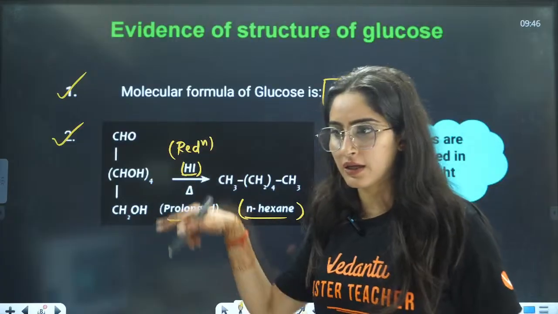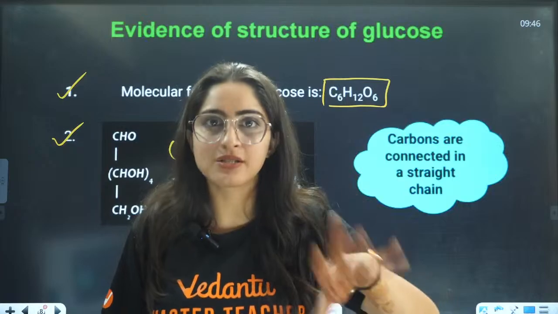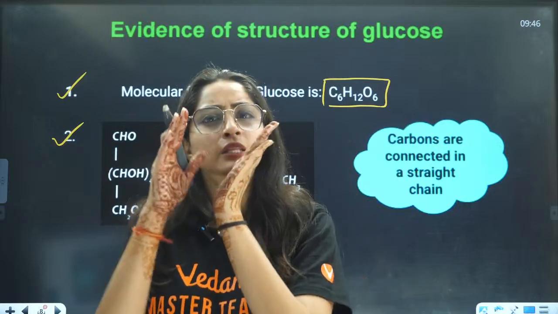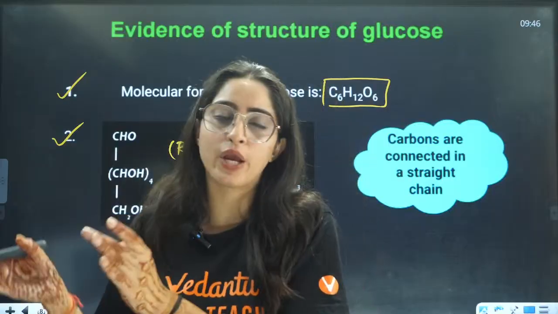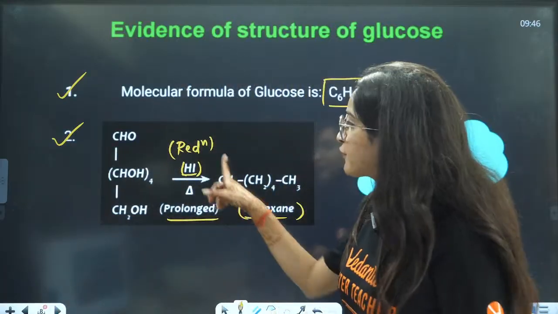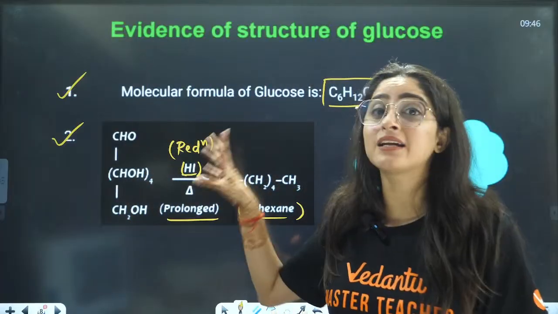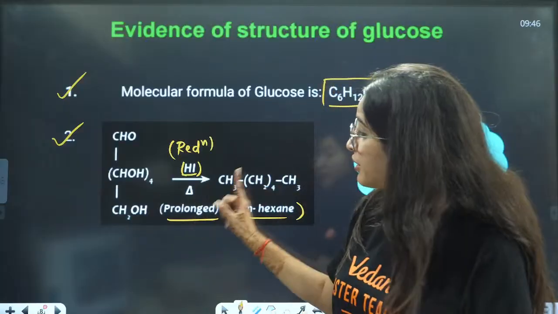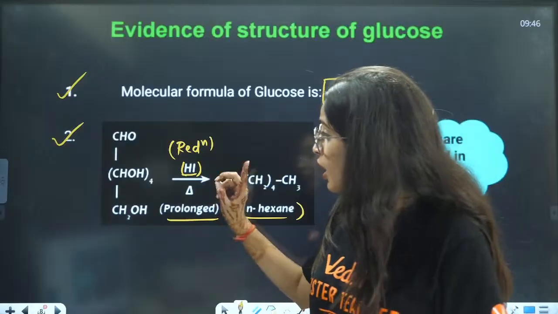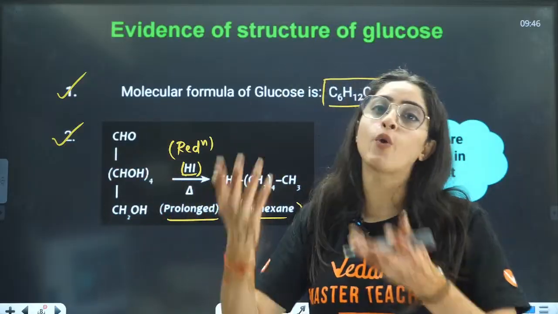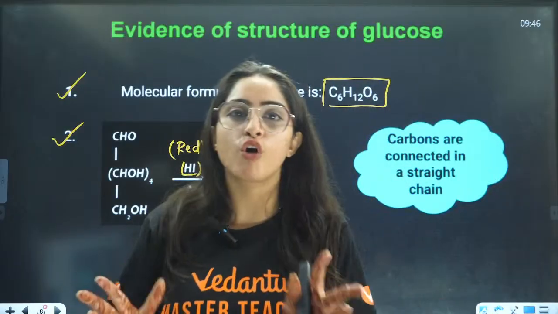Now students, in the next 10 minutes, we will revise all the reactions that we have done, mostly the reactions of alcohols and the reactions of aldehydes and ketones, we are going to repeat here. This I have told you when we were doing hydrocarbons as well, that HI is that reducing agent which can reduce the OH group also, which can reduce the aldehydic group also, even COH also. Here we don't have carboxylic acid, but it can reduce most of the groups.